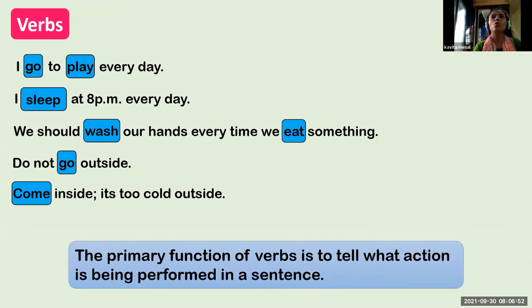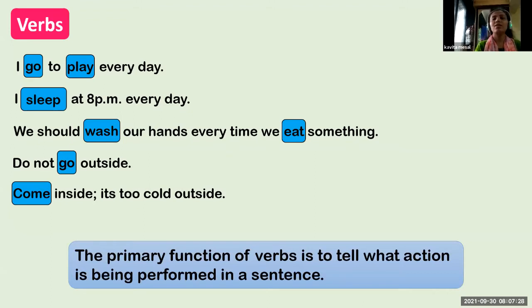Running, eating, washing, play, cooking, feeding. Eat, cook, sleep, drink, walk, run. Yes. We do these action words in our day-to-day life. So these all words are verbs. Okay, understood, students? Action words are verbs.